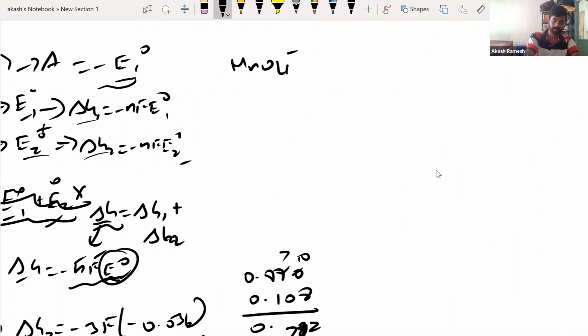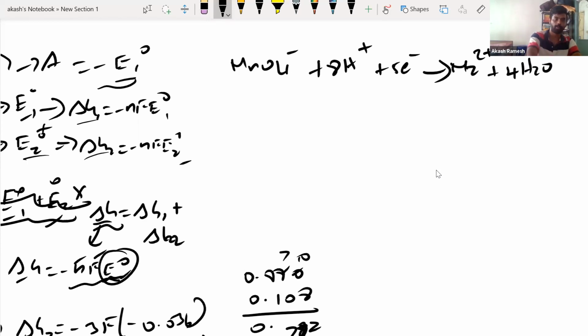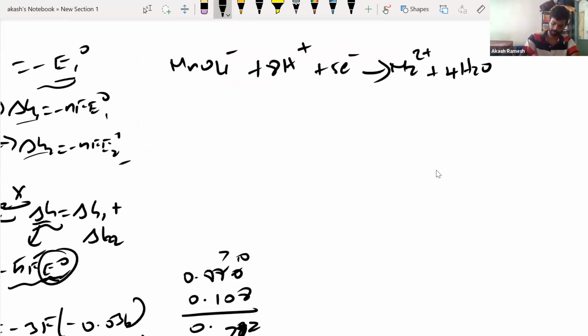MnO4 minus plus 8H plus 5 electrons gives Mn2 plus 4H2O. The E naught value for this reaction is 1.51 volts.